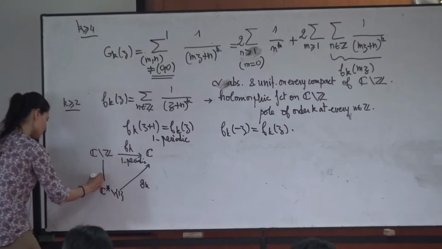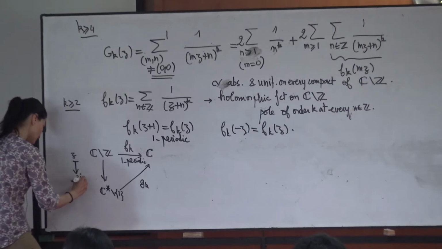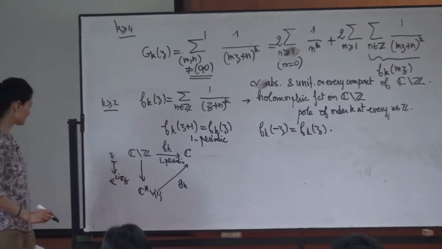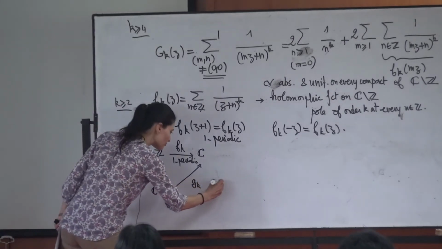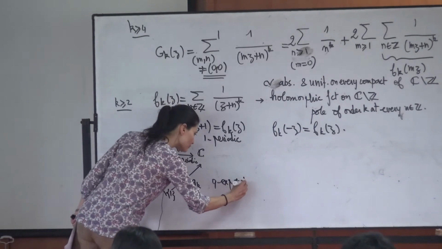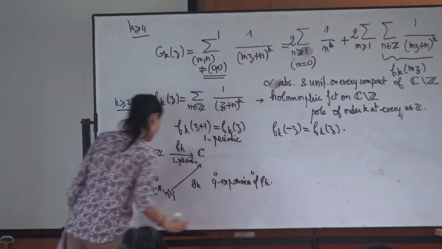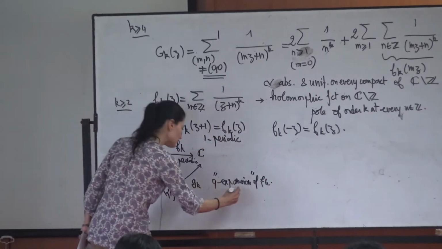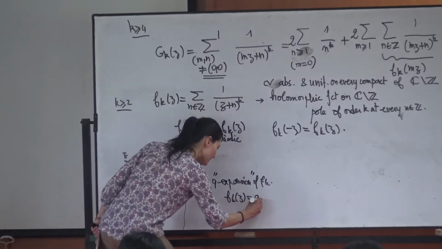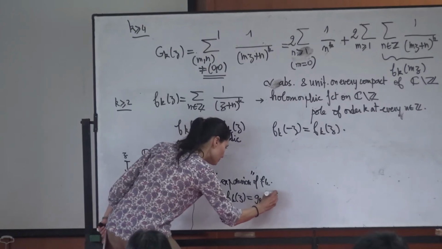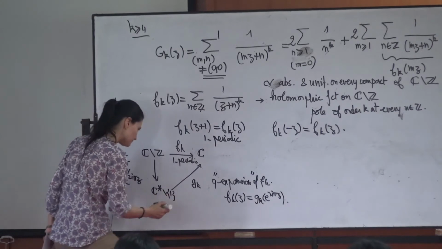And this is just the map which to z maps to e^(2iπz). And this is what we call the Q expansion of f_k. So I mean by this that f_k of z is equal to g_k of e^(2iπz). And I will call q the variable here.